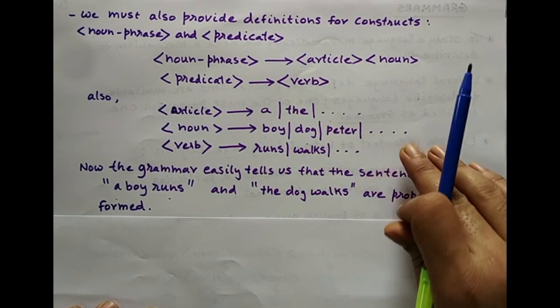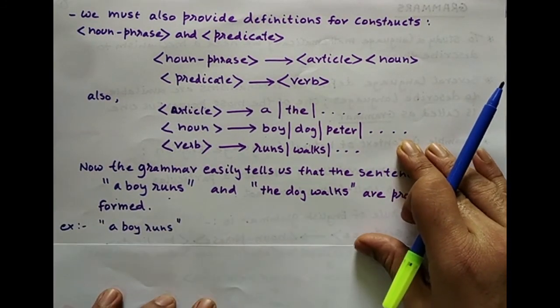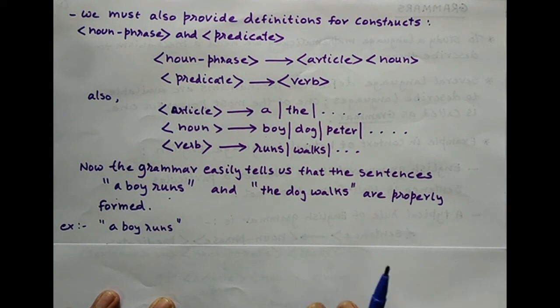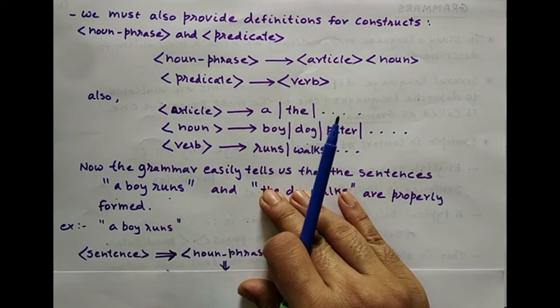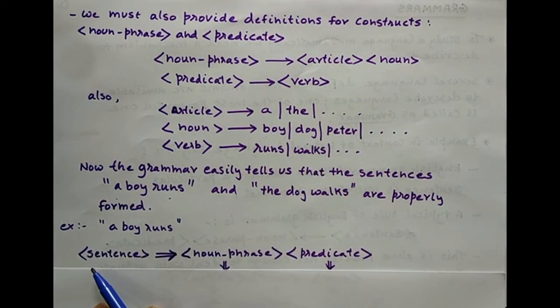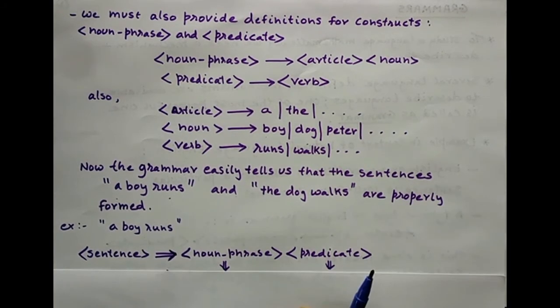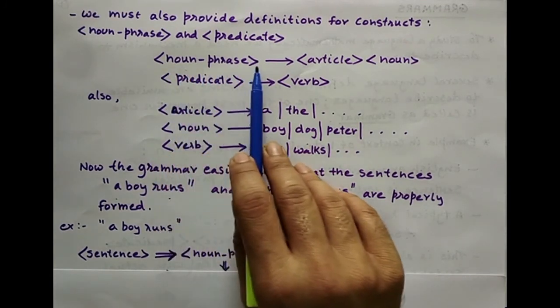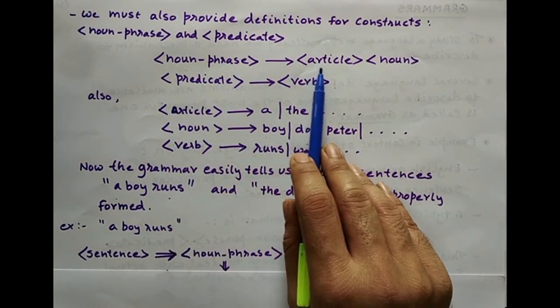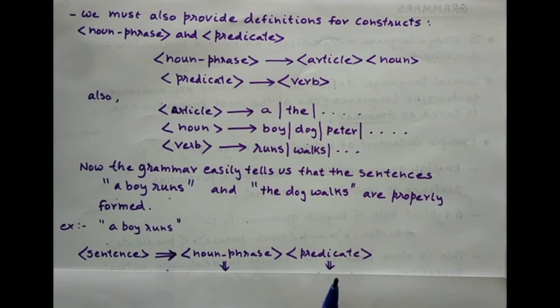How? Let's see. So, for this sentence, say a boy runs, we start with the grammar's first rule, that is sentence. Now a sentence can be formed from a noun phrase followed with a predicate, right? The noun phrase further can be replaced with article followed with a noun.